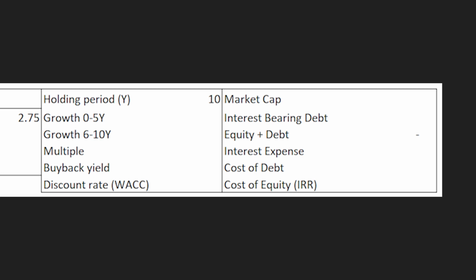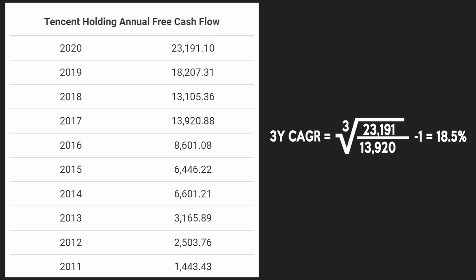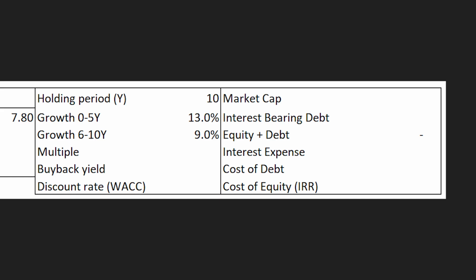So let's begin with our assumptions for Tencent's free cash flow growth rates for the next 5 and for the 5 years following those 5 years. Personally, I like to base my free cash flow growth rate assumptions on Tencent's historical free cash flow growth rates. When we calculate Tencent's compound annual growth rate for its free cash flows based on the last 3 years, we come up with an annual growth rate of around 18.5%. Because I want to be conservative and to factor in some of the regulatory issues in China currently, I only assumed a free cash flow growth rate for the next 5 years of 13% and for the 5 years following those 5 years of 9%.